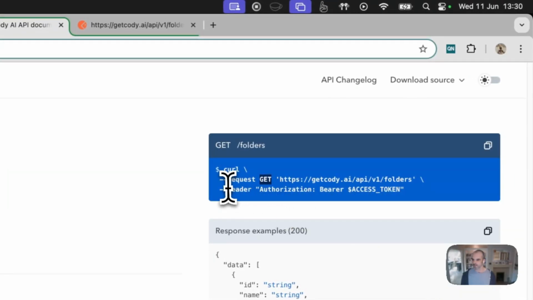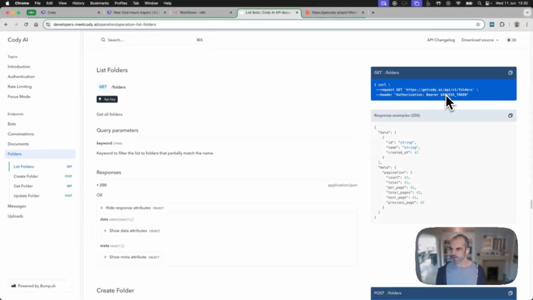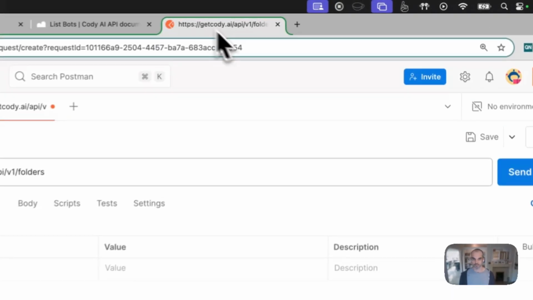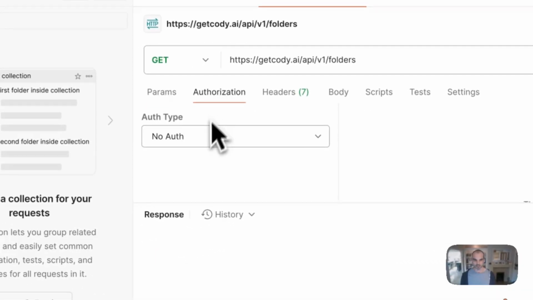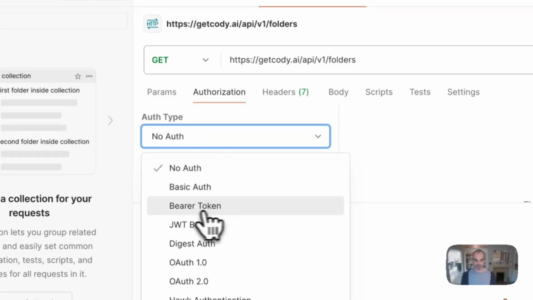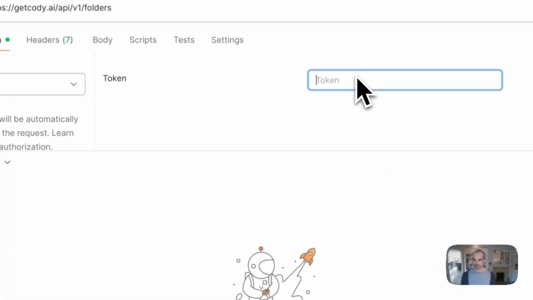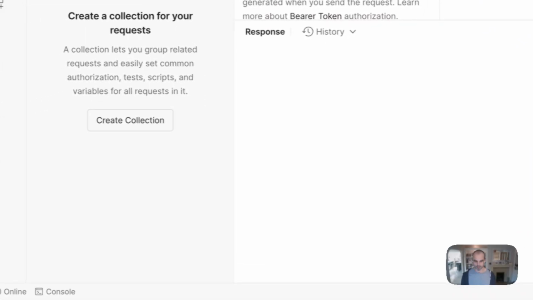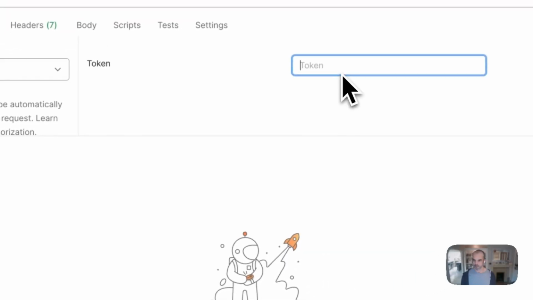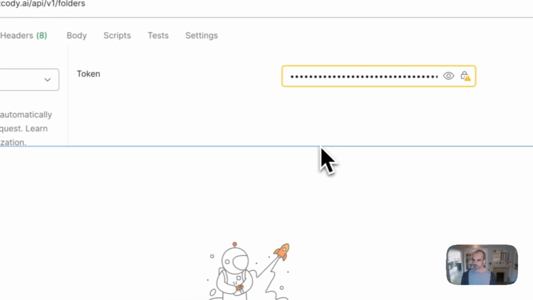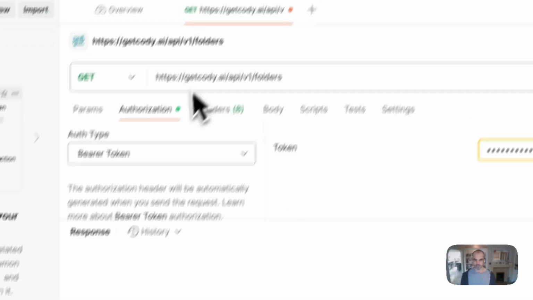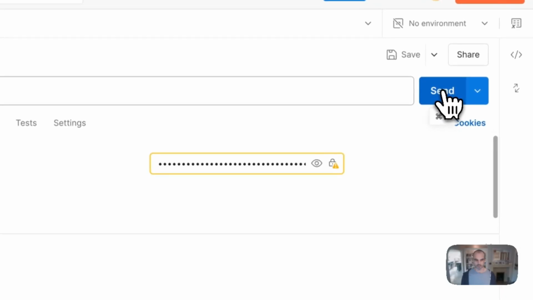And then you can see here that it also requires this header, as it mentioned on the first page, of authorization bearer and then the token which we generated in Kodi earlier. So I'm just going to come here to the authorization tab. I'm going to say bearer token, and I am going to copy and paste that token which I got from getKodi into there. And then that should do it. I'm going to click on send.